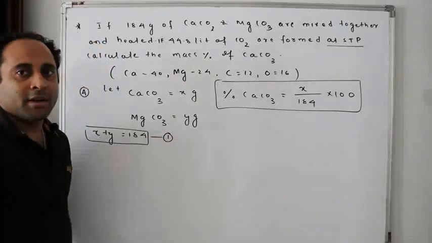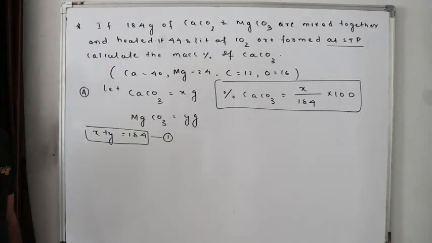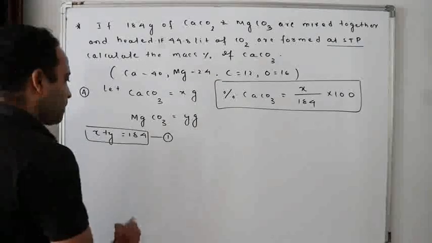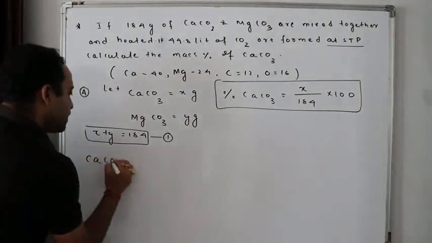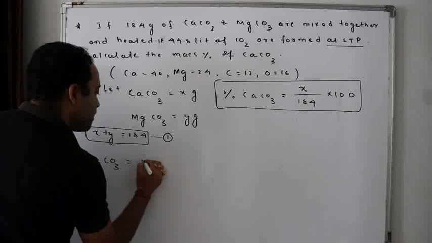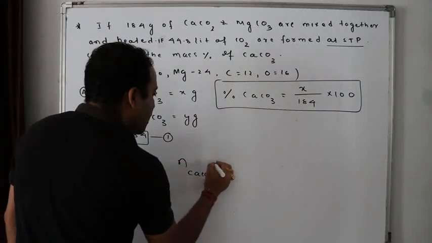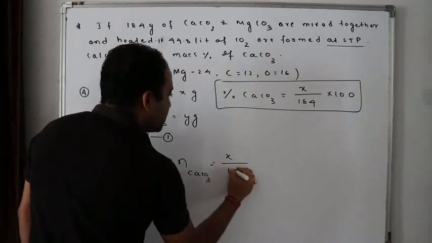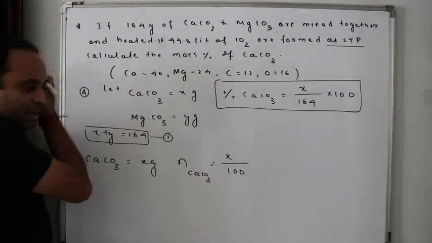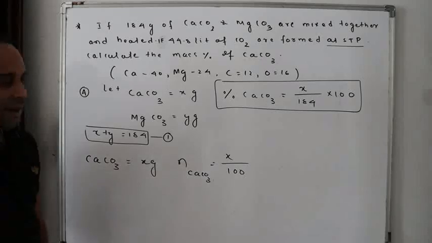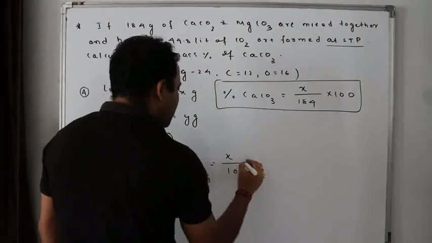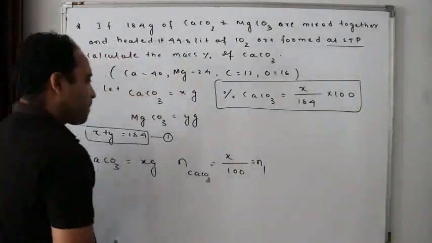Equation 1. Yes or no? Easy. Now the question comes here. Calcium carbonate, how much have I taken? X gram. So the number of moles of calcium carbonate, how to find? X by molar mass, isn't it? This is the number of moles of calcium carbonate. Let this be N1.